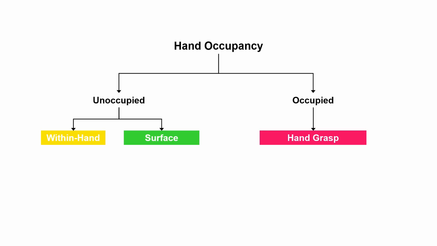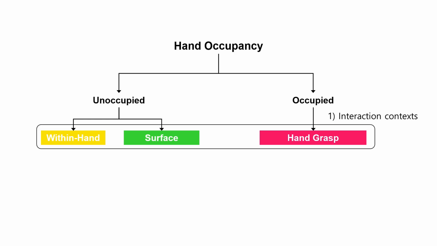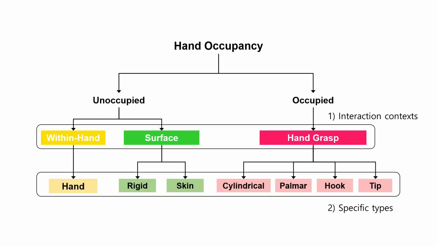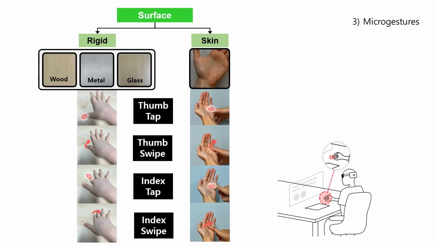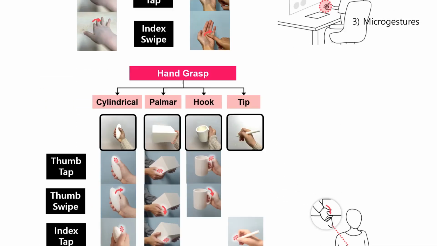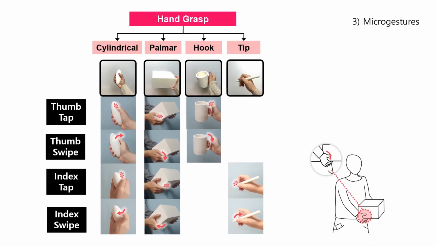VibAware supports 3 interaction spaces by hand state, divided into 7 types. In within-hand, 2 gestures are supported. In surface, 2 types with 4 gestures, and in hand-grasp, 4 types with 4 gestures are supported.